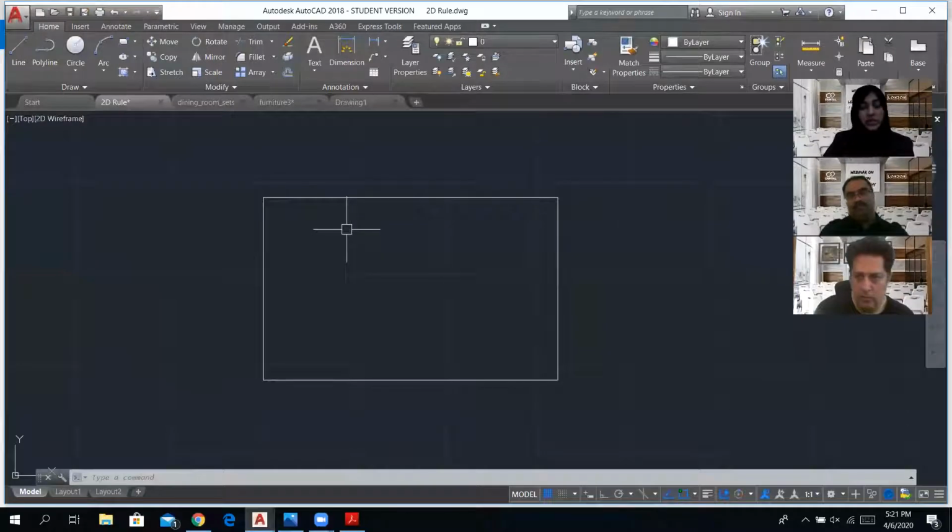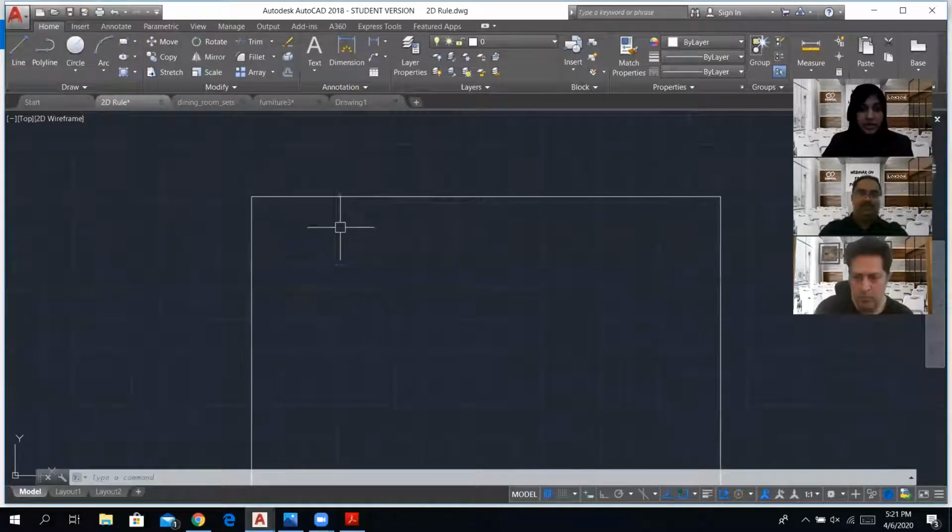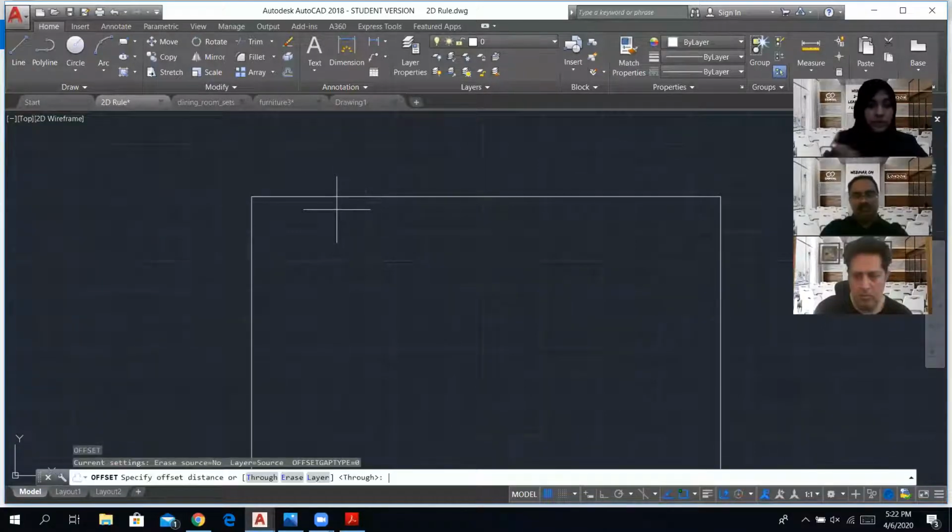Generally, with residential design, we go from 15 to 20 centimeters. I'm going to go with 15. How do we replicate this box at a distance of 15 centimeters? We're going to use the option of offset. It's going to offset this line at a distance. The short key is O, then Enter.